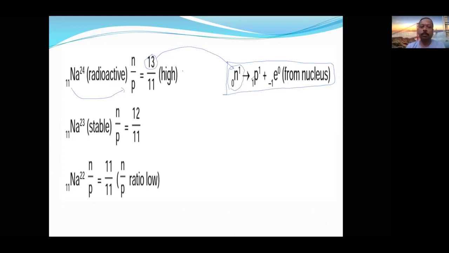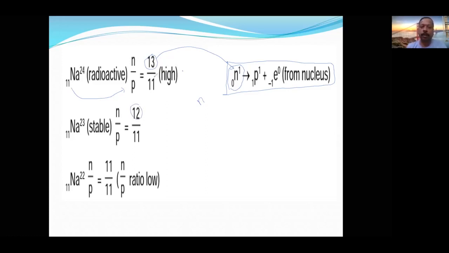Now, because of this reaction, one neutron is decreased and one proton is increased. So earlier there were 13 neutrons and 11 protons, but one neutron is decreased. So how many neutrons will there be? 12 will be the number of neutrons.